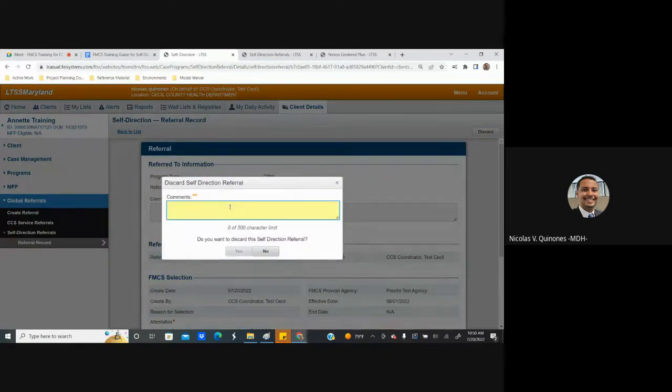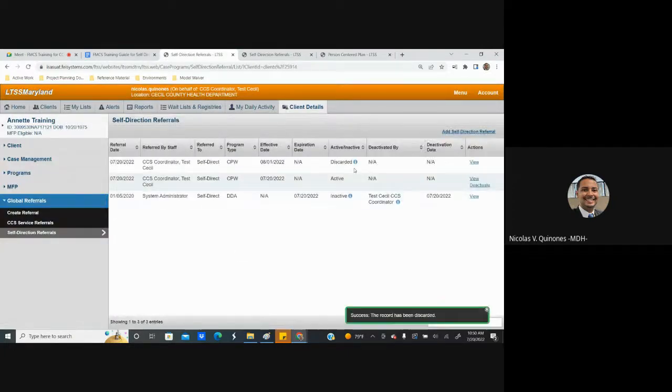You'd specify the reason. So for this instance, I can say participant changed their mind. Confirm your decision. And what you'll notice is that record has now been discarded, which means the previous FMCS provider is still actively assigned, and we've basically gotten rid of that record so that the transition to the new FMCS provider will no longer happen.